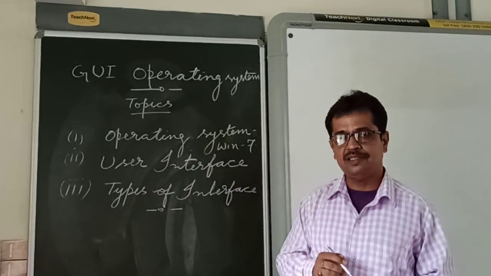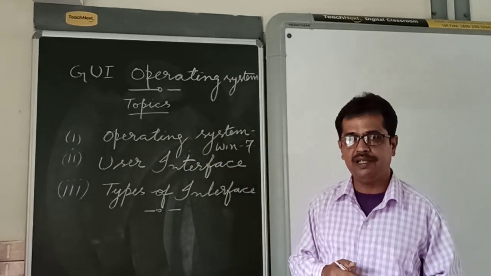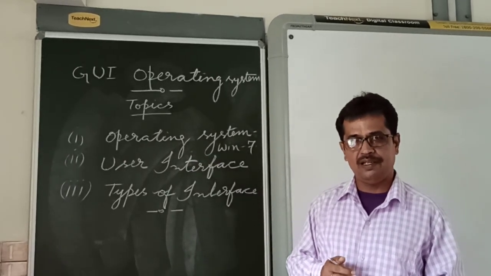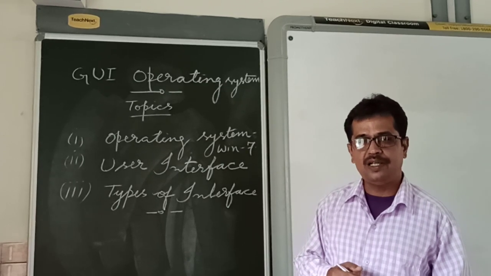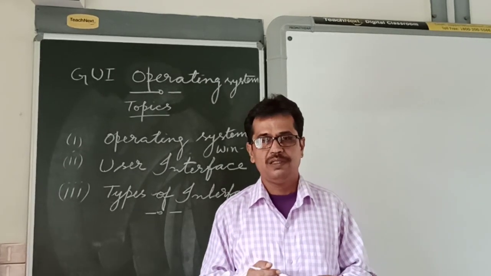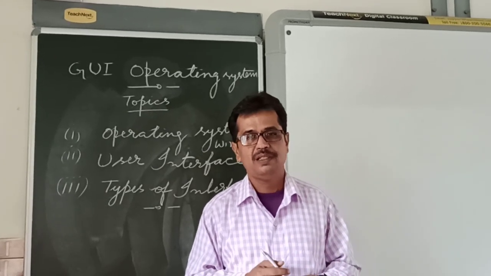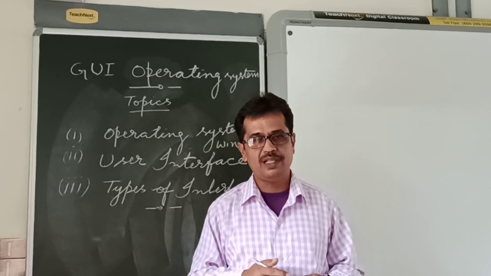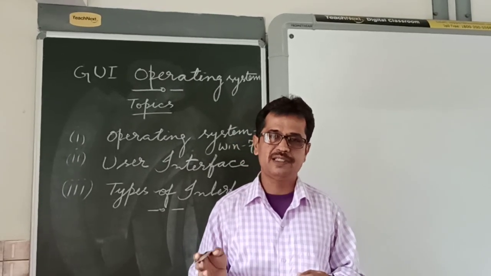So now you can answer questions like, what is GUI? GUI is an interface. What is interface? The commands or menus through which a user interacts with the computer is called interface. How many types of interface? There are two types of interface. One is GUI and another one is CLI.